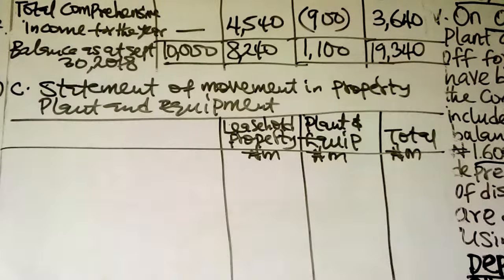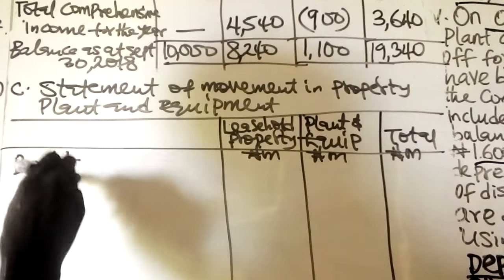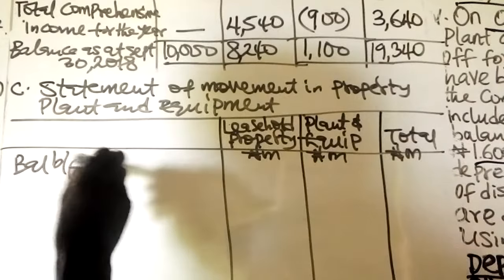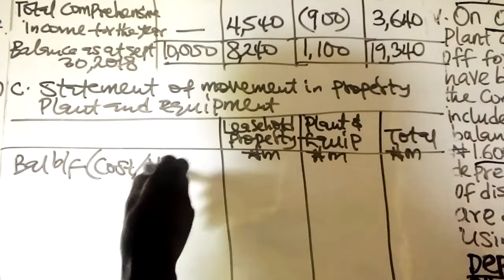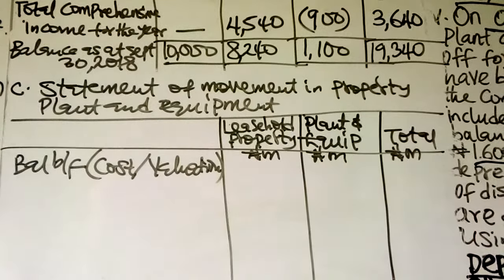The first one, you start with the opening balance, the balance brought forward, which can either be cost or valuation. Now let's go through the trial balance.